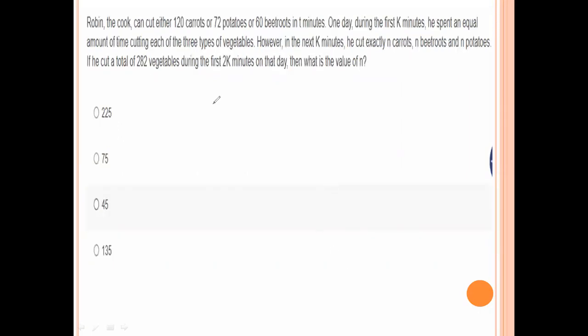Next. Robin, the cook, can cut either 120 carrots or 172 potatoes or 60 beetroots in 2 minutes. One day during the first K minutes, he spent an equal amount of time cutting each of the 3 types of vegetables. In the next K minutes, he cut exactly n carrots, n beetroots and n potatoes. If he cut a total of 282 vegetables during the first 2K minutes of the day, then what is the value of n?